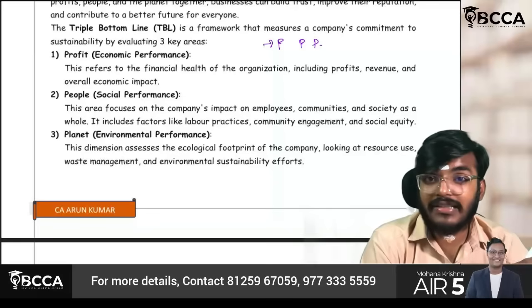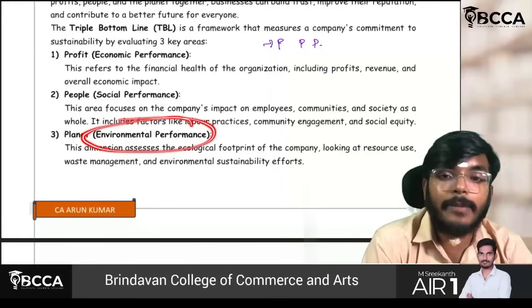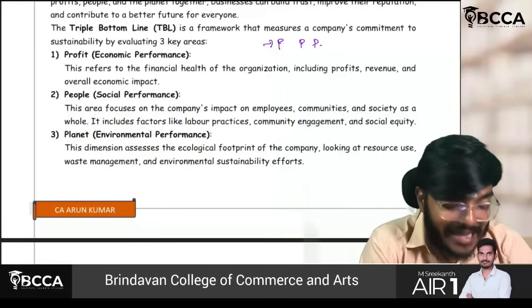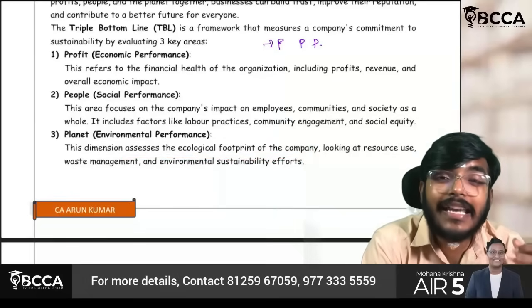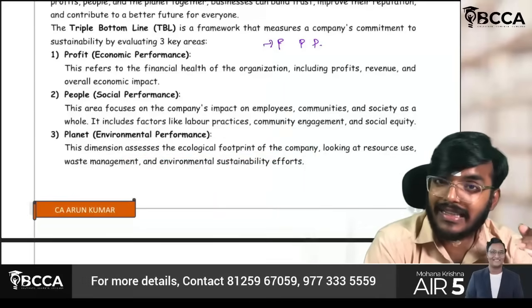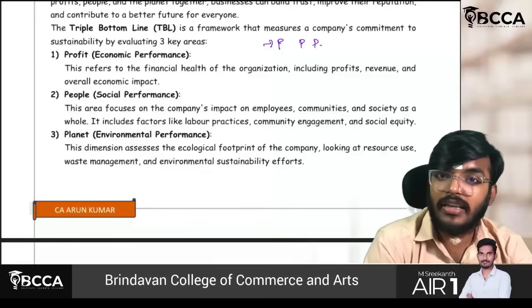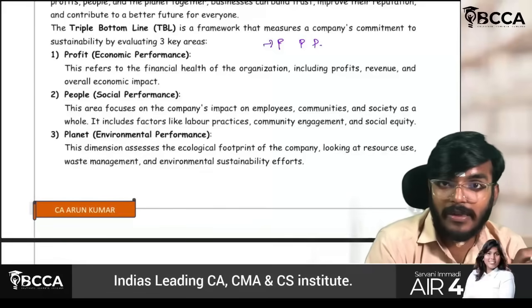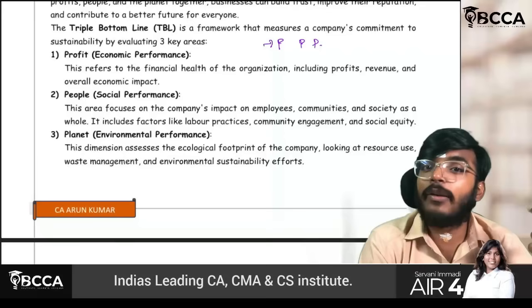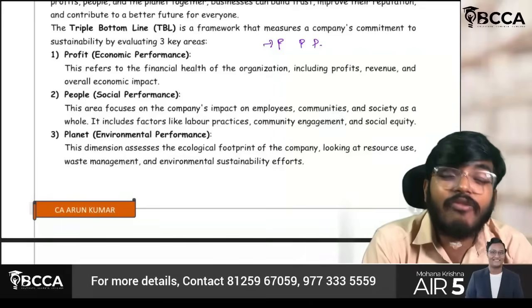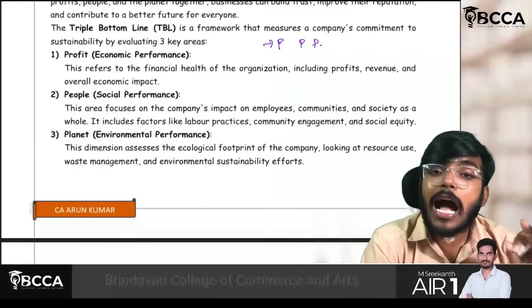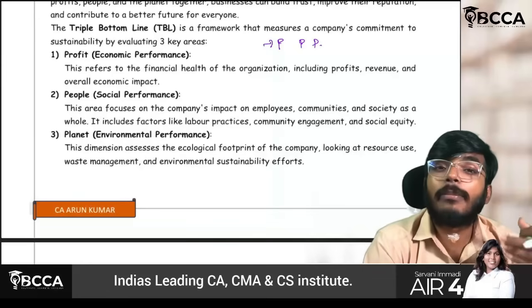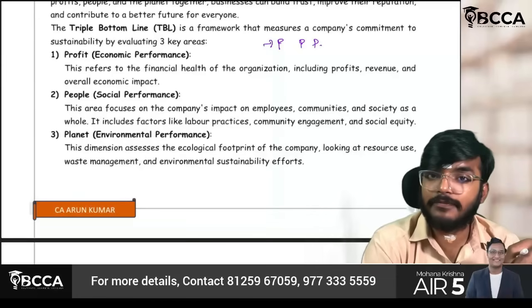And not only this, guys, another thing is called environmental performance. This assesses the ecological footprint of the company, which means how the entity is viewing the environment. It is a give and take policy. You should not always take from the environment; rather, you have to give something to the environment. How effectively is waste management being taken care of by the company, and how efficiently is it contributing to a sustainable environment?